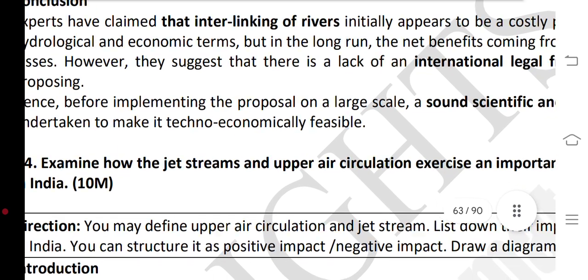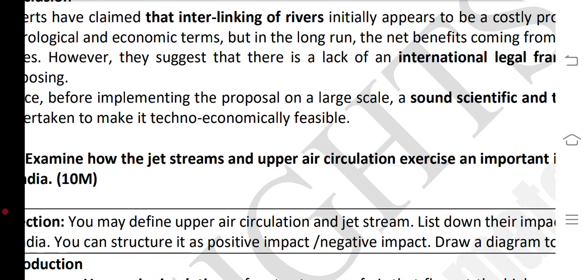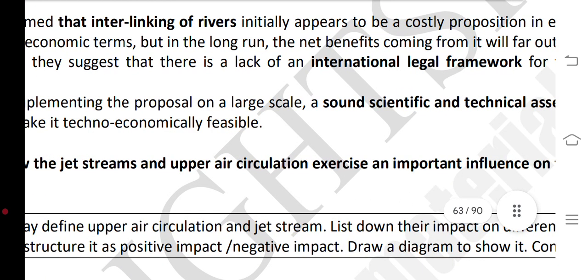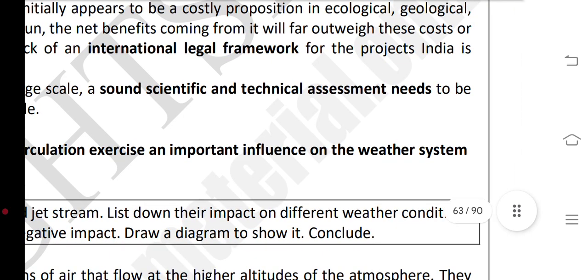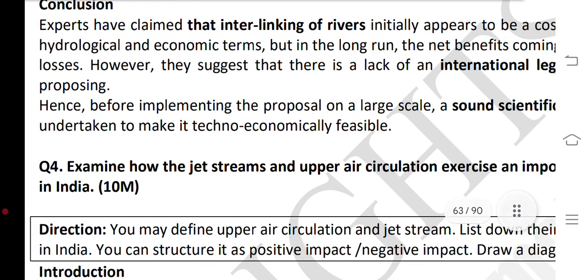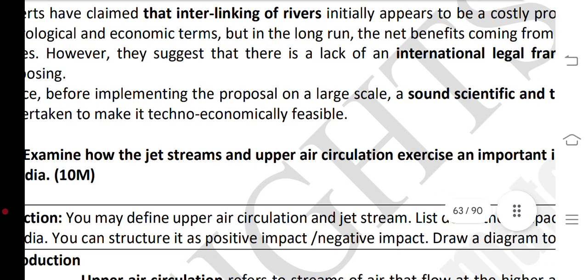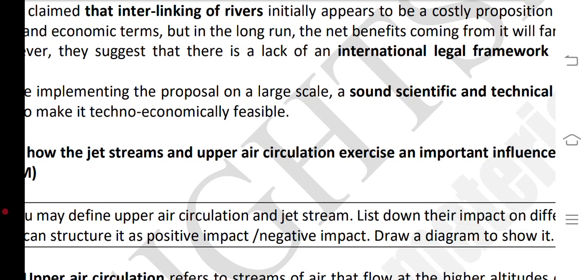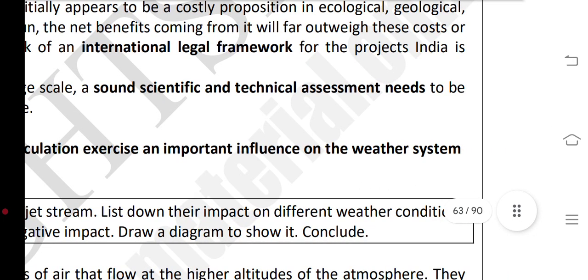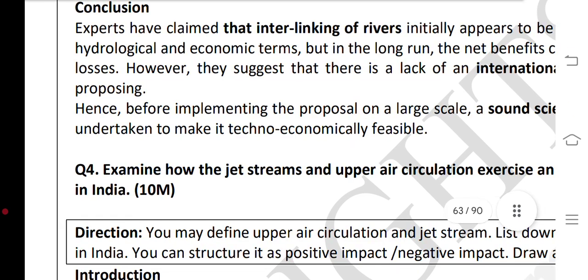Conclusion: experts have claimed that the linking of rivers initially appears to be a costly proposition in ecological, geographical, hydrological and economic terms, but in the long run the benefits coming from it will far outweigh the cost or losses.